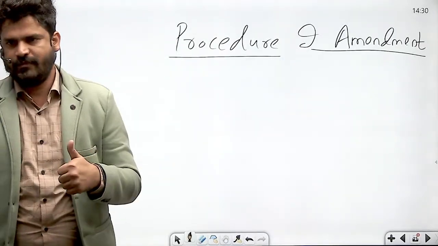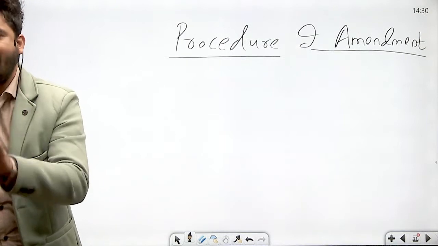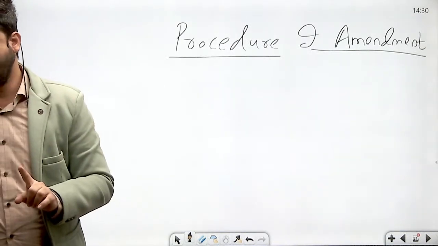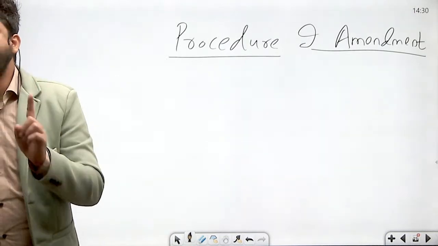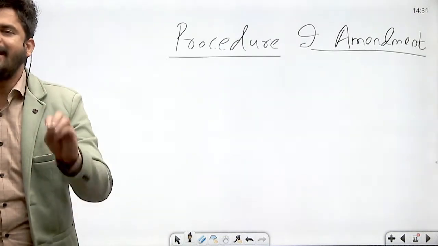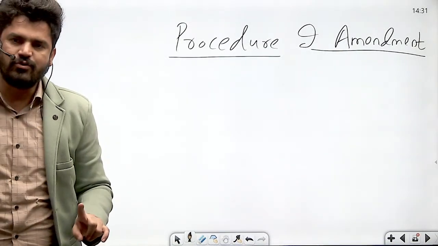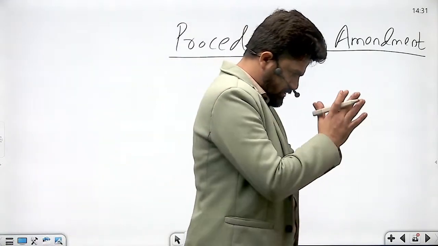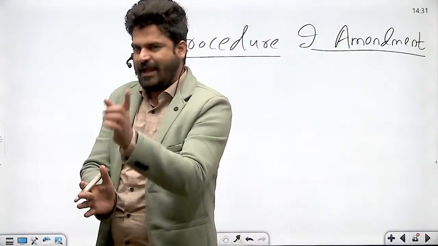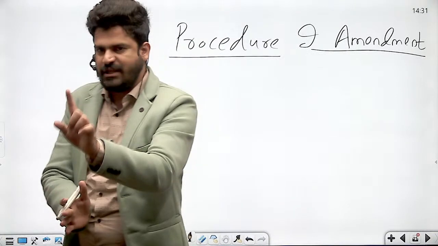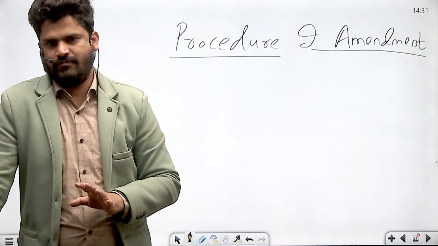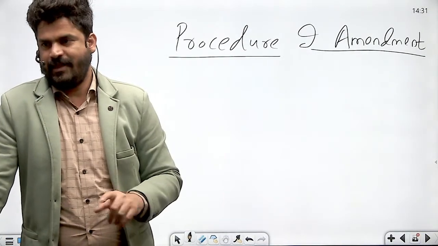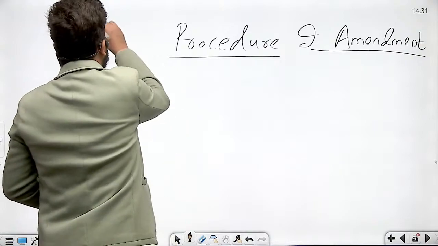Number one, to amend the constitution, a constitutional amendment bill has to be introduced. Now, a constitutional amendment bill can be introduced only in the Parliament. It cannot be introduced in the state legislature. So the process of amendment of the Indian constitution can be initiated by the Indian Parliament only. State legislatures do not have any role in initiating the amendment of the constitution. But there is one exception, and that exception I have already told you. That exception is Article 169.